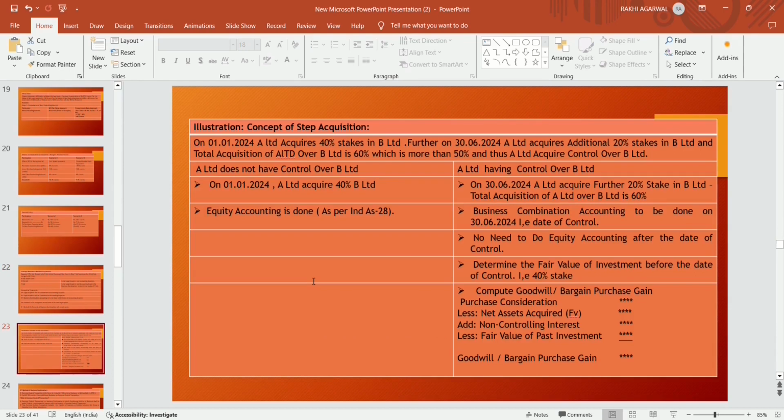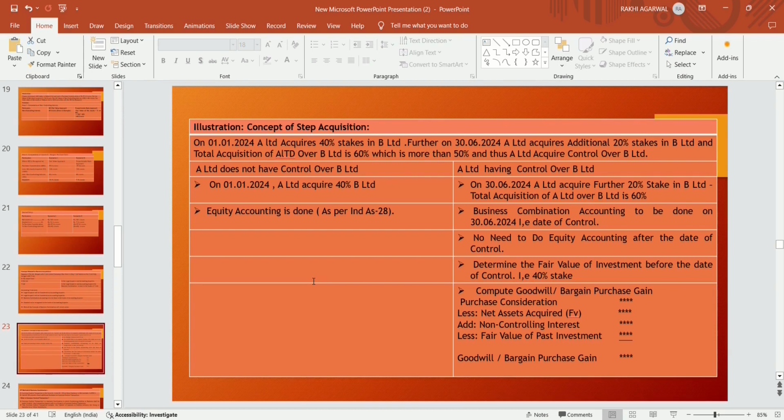Now the concept related to step acquisition. The step acquisition process is to be explained with the help of an example. Suppose on 1st January 2024, A Limited acquires a 40% stake in B Limited. Further, on 30th June 2024, A Limited acquires an additional 20% stake in B Limited, and the total acquisition of A Limited over B Limited is 60%, which is more than 50%, and thus A Limited acquires control over B Limited.